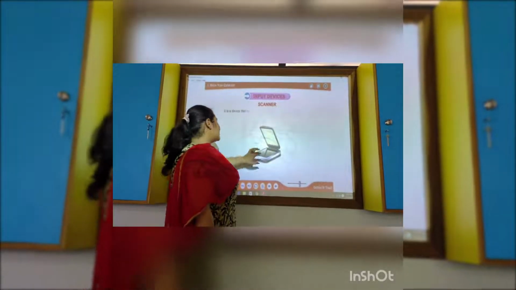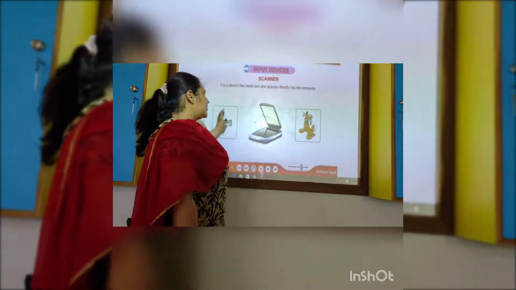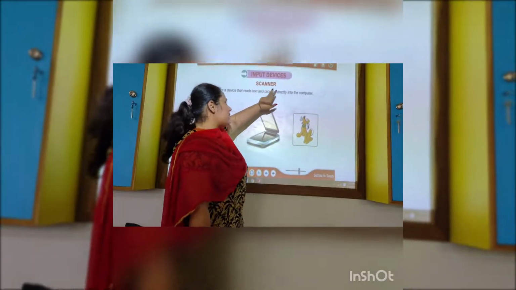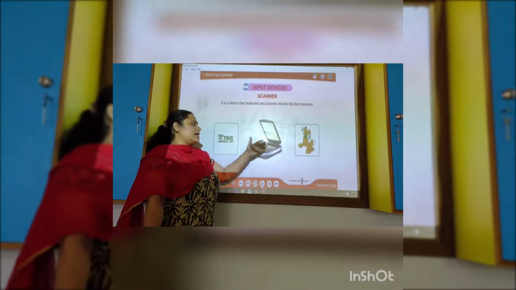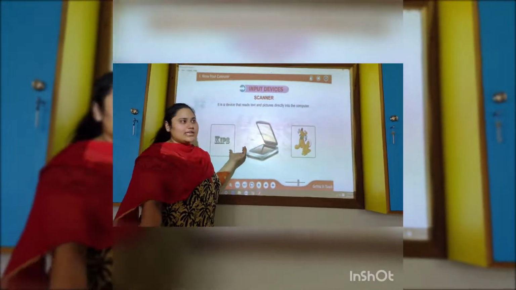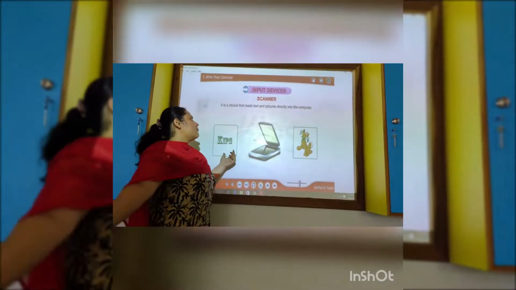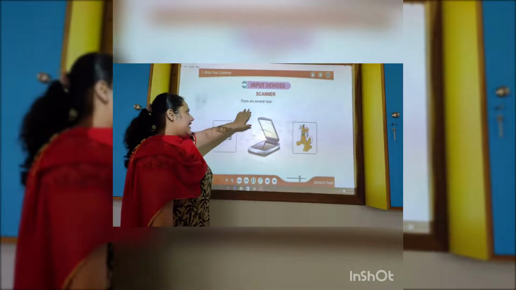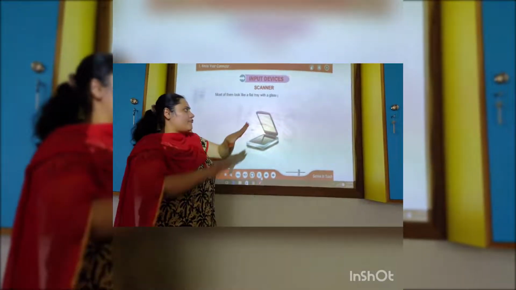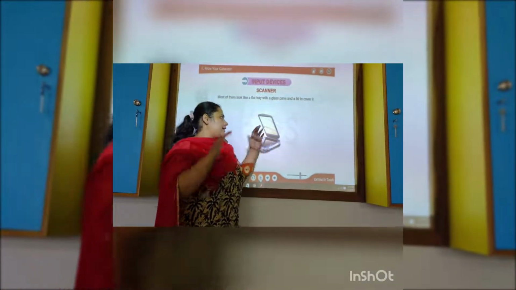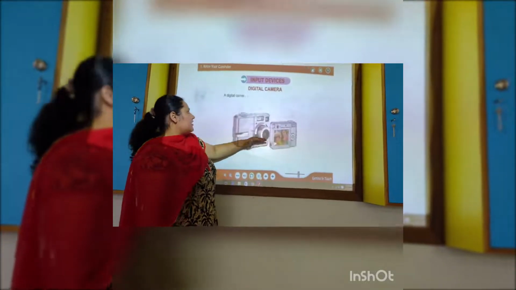So this is a scanner by which we put things inside the computer. It is a device that reads text and pictures directly into the computer. As a printer gives us output, it is an input device which goes inside the computer to make a beautiful data inside the file. Next, there are several types of scanners. Most of them look like a flat tray with a glass plate and a lid to cover it. This is the lid. It will cover the file.